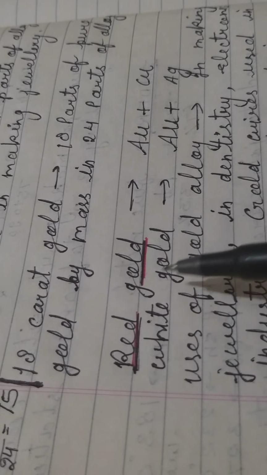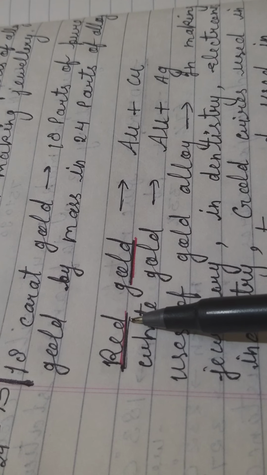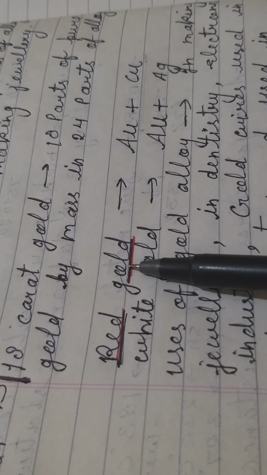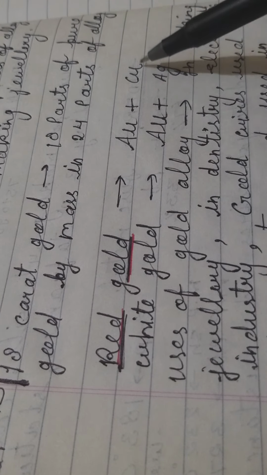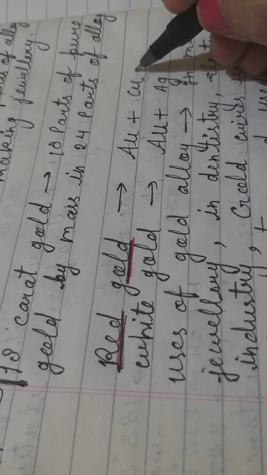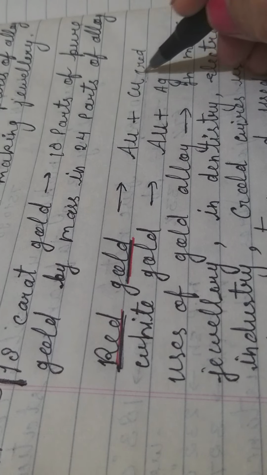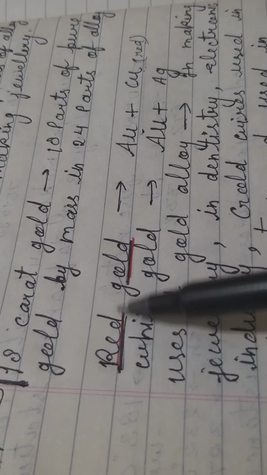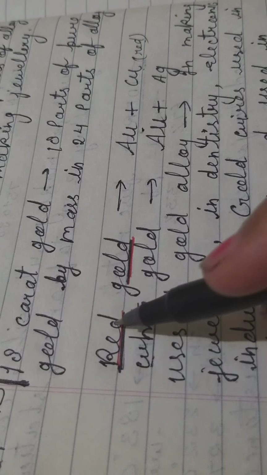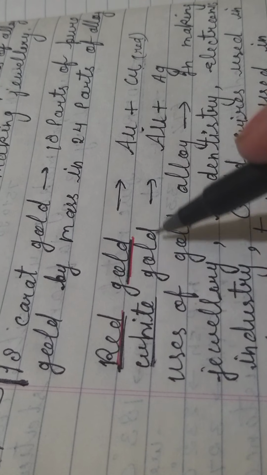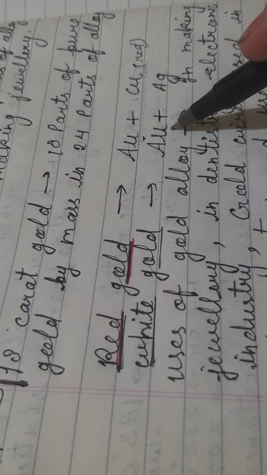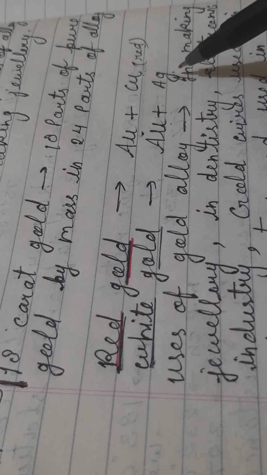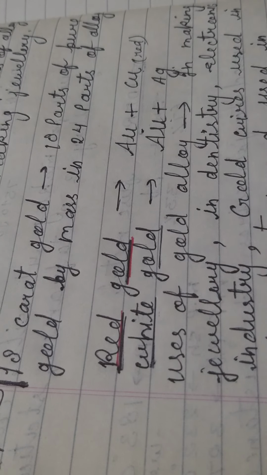Now you have to understand two new terms also. One is red gold. What is red gold? Whenever gold is mixed with copper. Actually the color of copper is red in nature. So when red copper is mixed with gold, the gold which comes in front of us, we call it red gold. In the same way, when we mix silver with gold, silver is silvery white in color, so the gold which comes in front of us, we call it white gold.